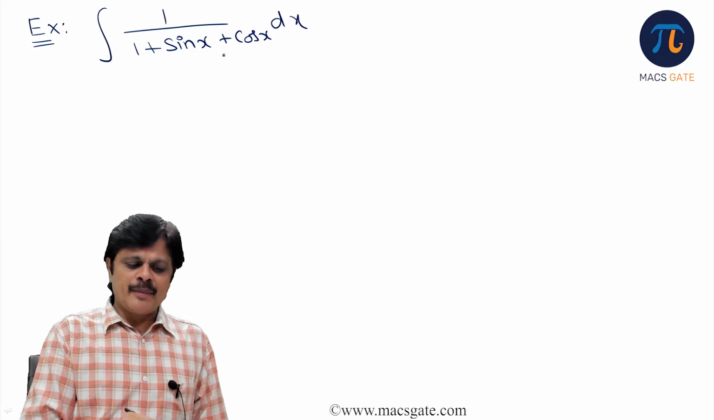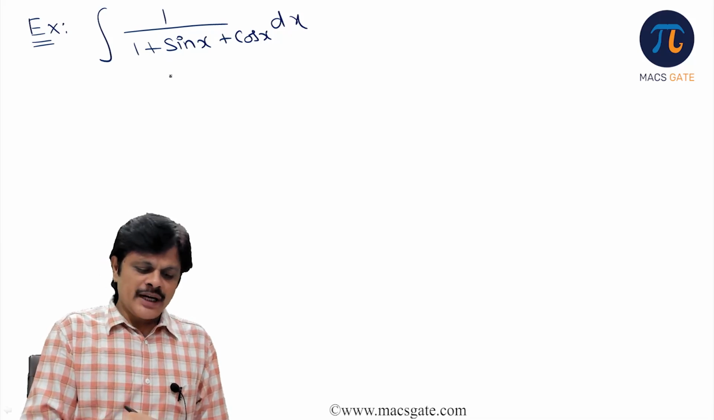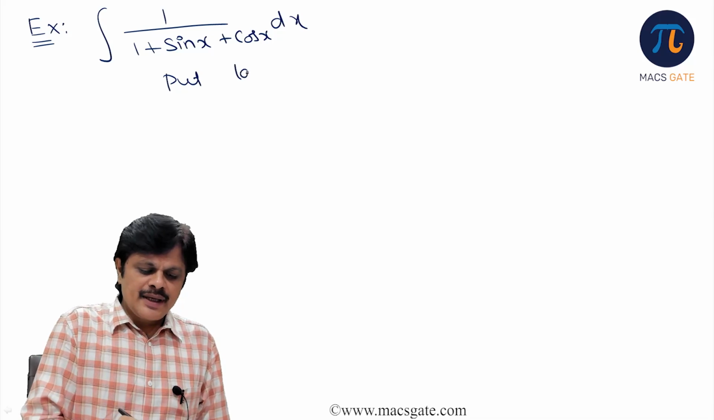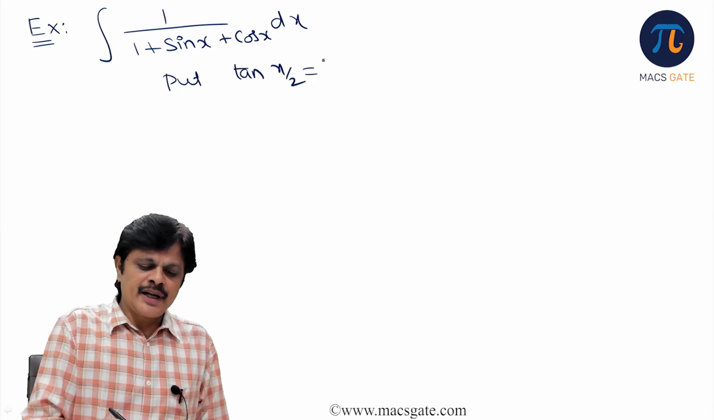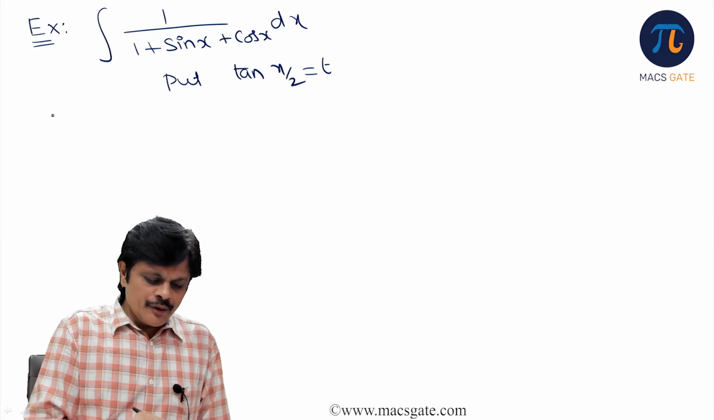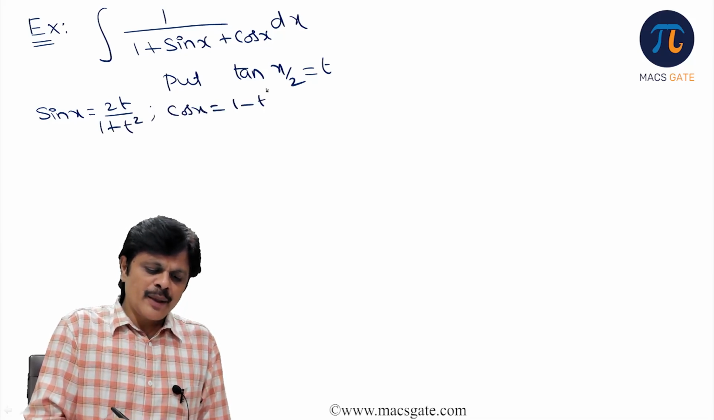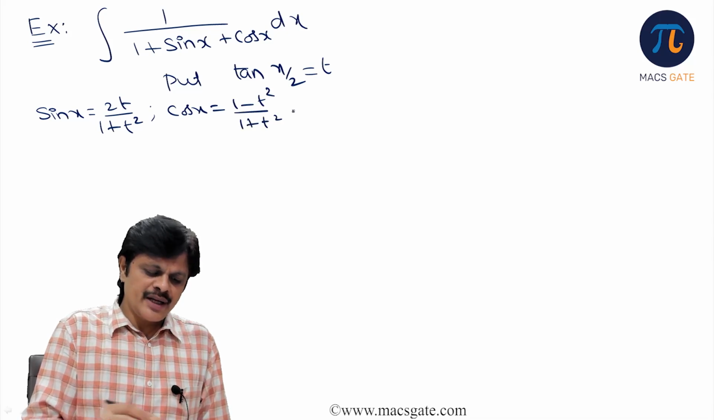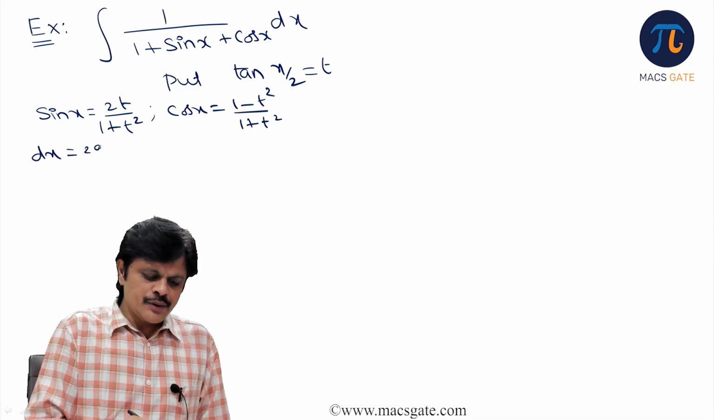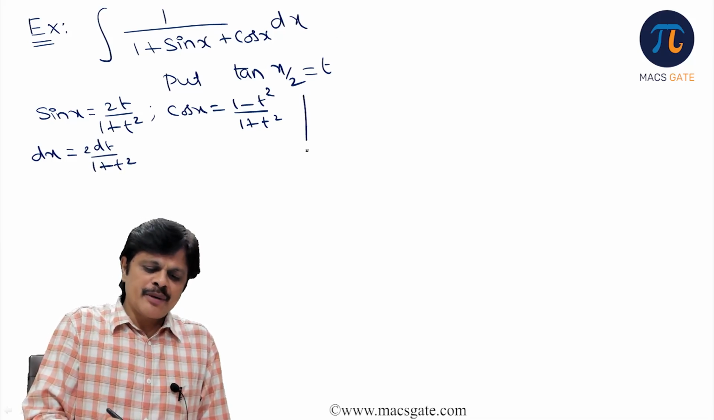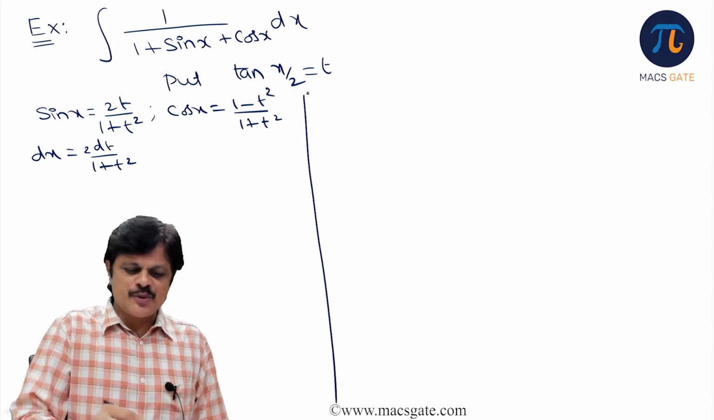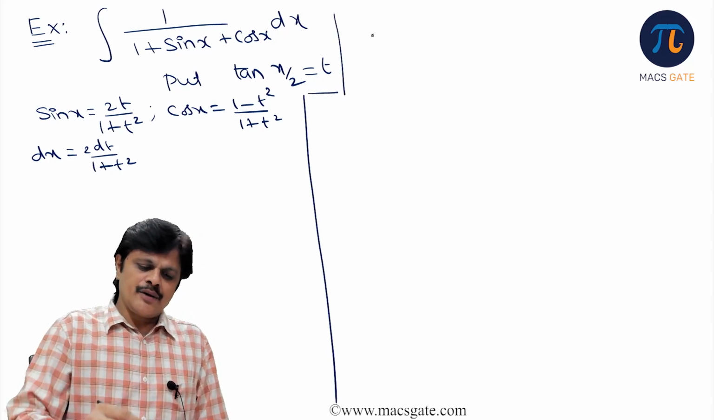Here also, 1 by 1 plus sin x plus cos x. So the idea is put tan x by 2 is equal to t. So what it will do? It will convert sin x to 2t by 1 plus t square, cos x is converted to 1 minus t square by 1 plus t square, and dx is converted to 2 dt by 1 plus t square. See, here I am writing, you should remember all this. Then only you can use such procedures. Am I clear? Now let us see the integral.